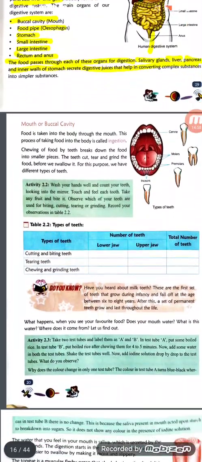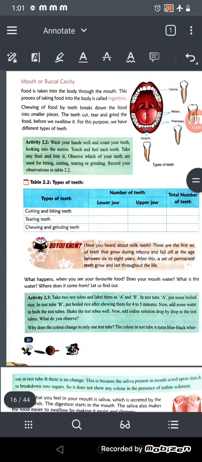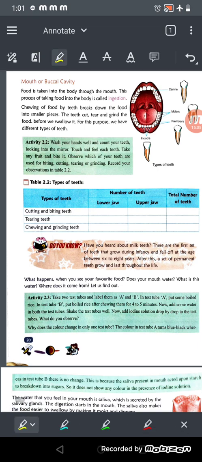Now we'll learn about the mouth or the buccal cavity, right? Food is taken into the body through the mouth. This process of taking food into the body is called ingestion. So taking food into the mouth is called ingestion, right? Then chewing of food by the teeth breaks down the food into smaller pieces. So when we chew it or cut it, it breaks the food into smaller pieces, right?